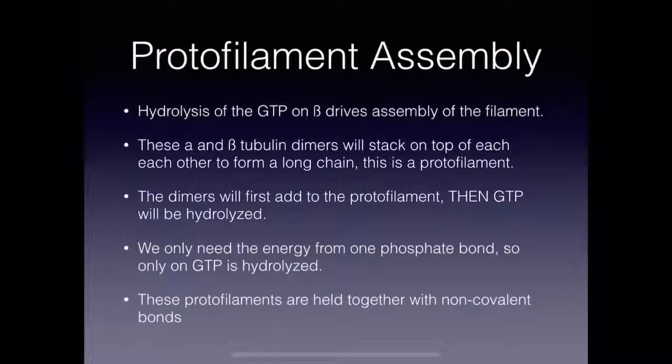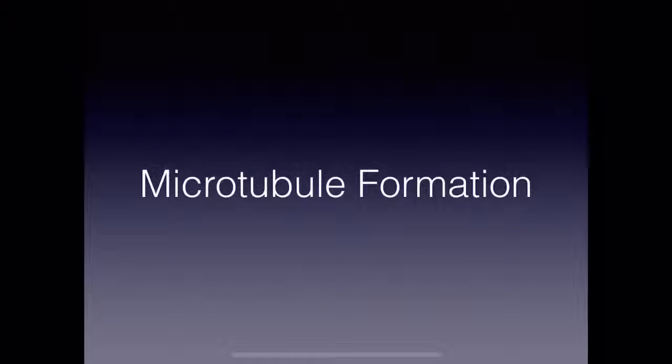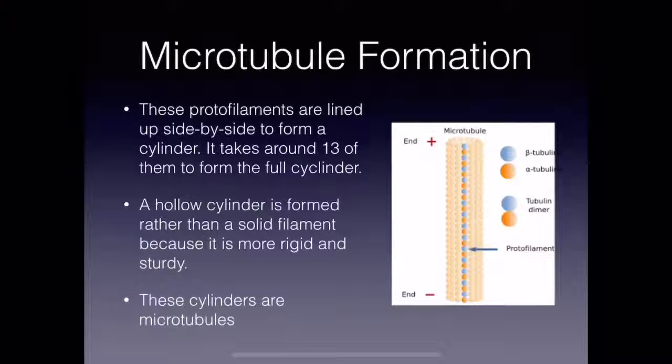These protofilaments are held together with non-covalent bonds. Microtubule formation. These protofilaments are lined up side by side to form a cylinder. It takes around 13 of them to form a full cylinder. A hollow cylinder is formed rather than a solid filament because it is more rigid and sturdy. These cylinders are microtubules.